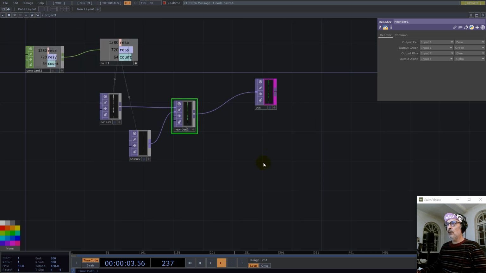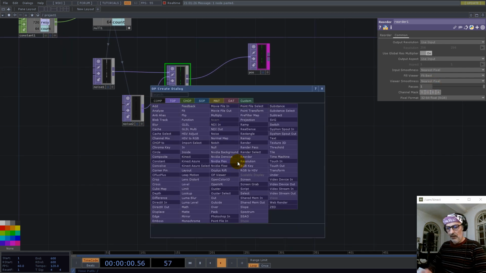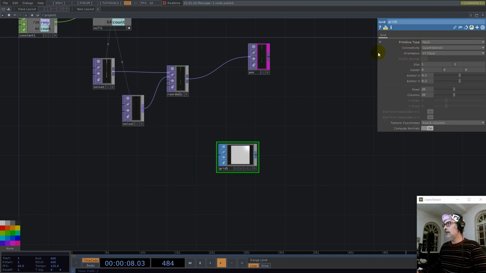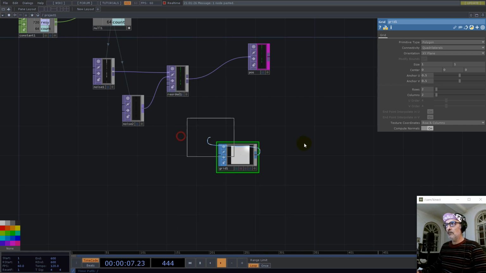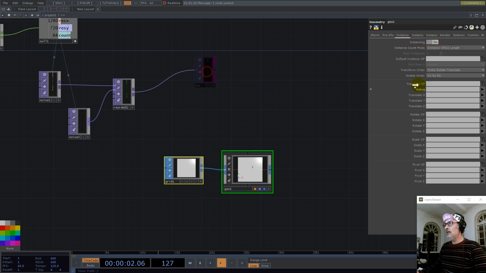Now let me check if I have nearest pixels here. Now we try to instance a grid. So let's have a grid, and we go with 2 by 2 here, polygon, and we use geometry. Okay, let's go with instancing. We drop this texture and we go with R, G, and B.